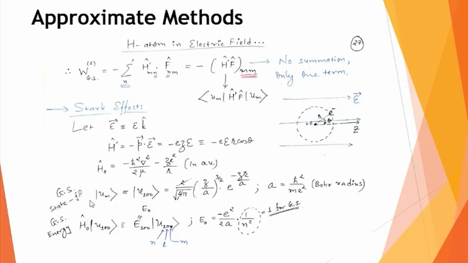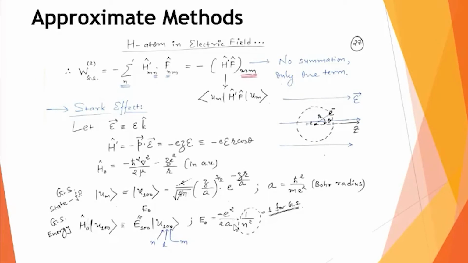I also know the ground state function of the hydrogen atom, which I write as U100, and the ground state energy. If I apply the unperturbed part of the hydrogen atom Hamiltonian, H0, on U100, I can find the ground state energy.